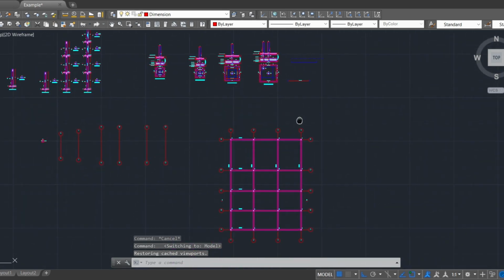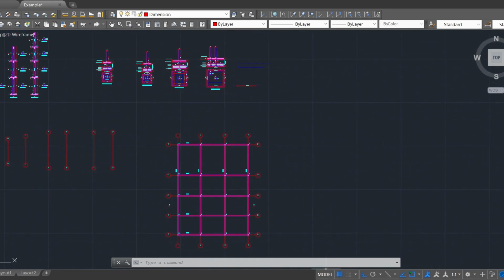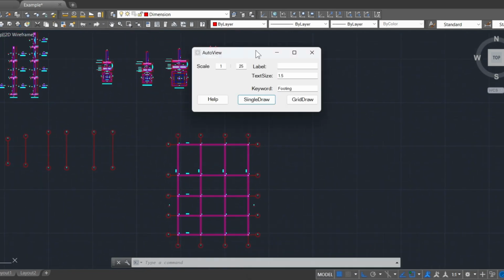Now let's use Auto View to draw multiple viewports using the Grid Draw button. To use this option, we need to set up grid lines where our drawings lie.